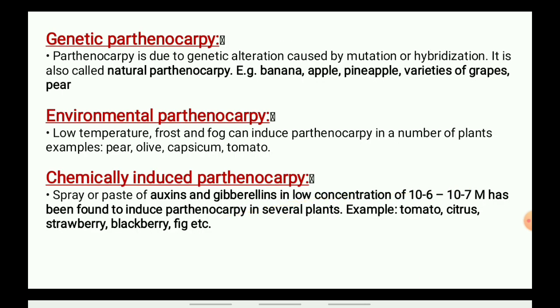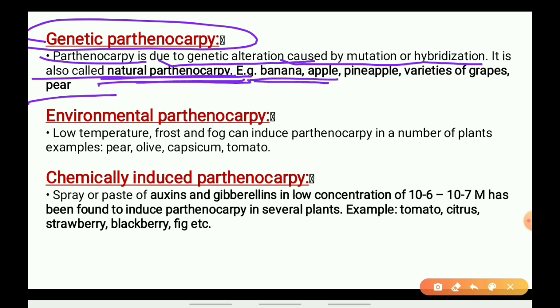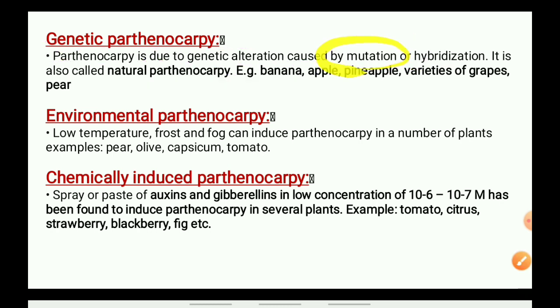Now, genetic parthenocarpy. Let us talk about it. Parthenocarpy is due to genetic alterations caused by mutation or hybridization. It is also called natural parthenocarpy. So when parthenocarpy occurs in a plant, it comes in a plant where a mutation has been done, and this mutation can be due to hybridization.